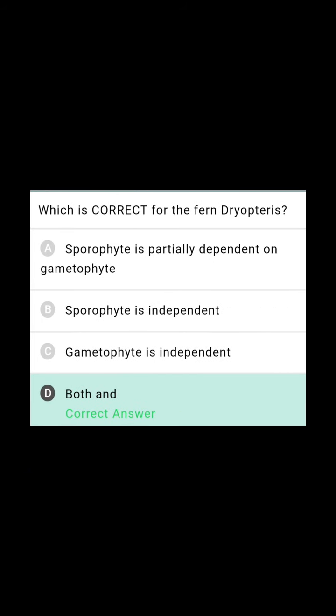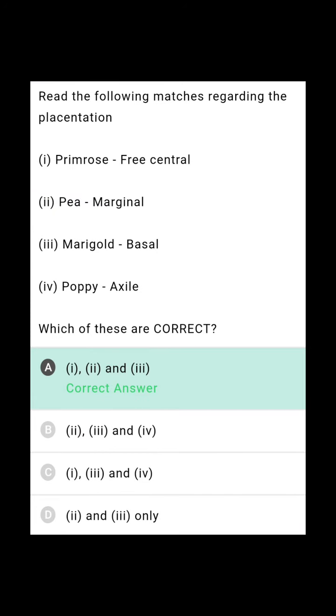Which is correct for the fern Dryopteris? Dryopteris is a fern that belongs to Pteridophyta. Here, sporophyte is partially dependent on gametophyte. It is seen in bryophytes, not in pteridophytes. Next, sporophyte is dependent, gametophyte is independent. Sporophyte is independent, gametophyte is independent. Yes, both the sporophyte and gametophyte are independent. This is a heteromorphic alternation of generations and both are independent, both are photosynthetic. So both B and C are the right answer.